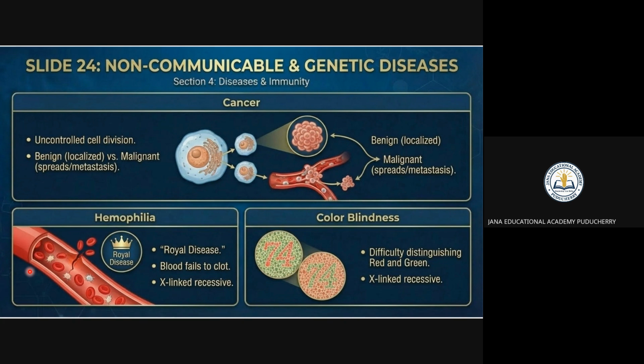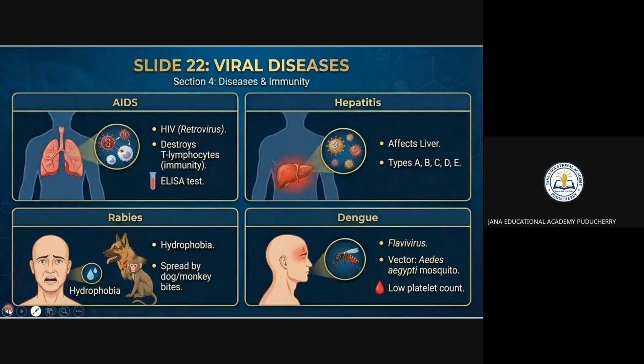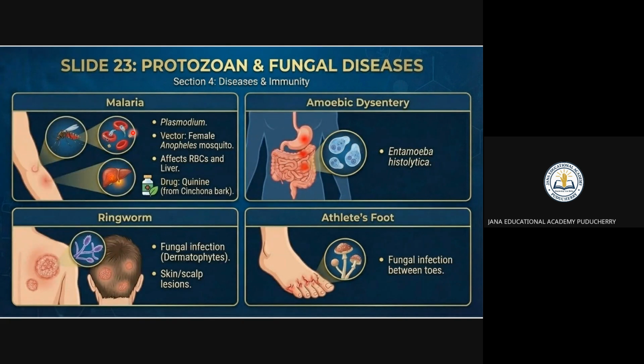Because of a virus only, you know that COVID, polio, AIDS, everything is happening because of this virus. And then you can see the protozoa. Protozoa is nothing but the amoebiasis, amoebic dysentery, and malaria is happening due to the protozoa. And fungus. Because of fungus only, the ringworm and athlete's foot is happening, right? So this is called communicable diseases.